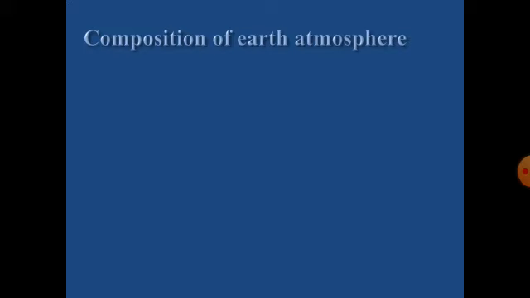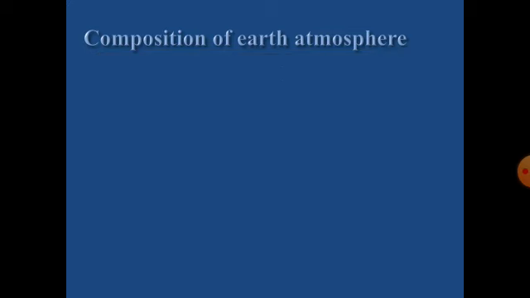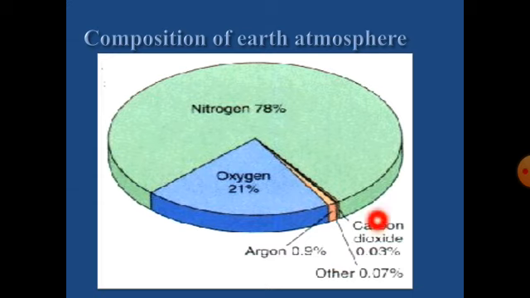Next is the composition of earth atmosphere. It is 78% nitrogen, 21% oxygen, 0.9 percent argon, and 0.03 percent carbon dioxide. Remember this. What is the composition of earth atmosphere?